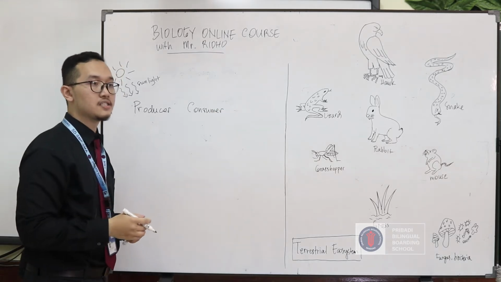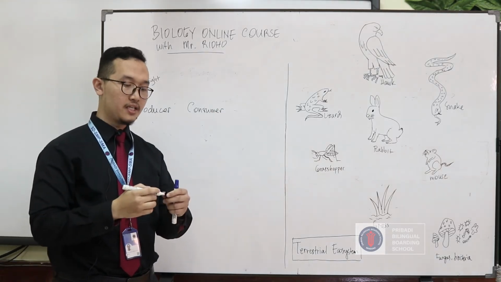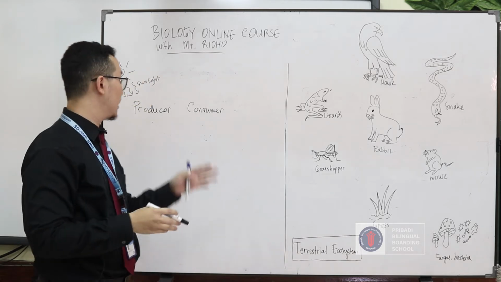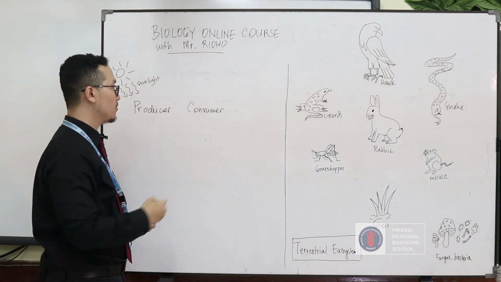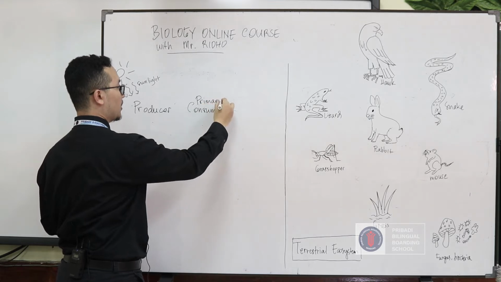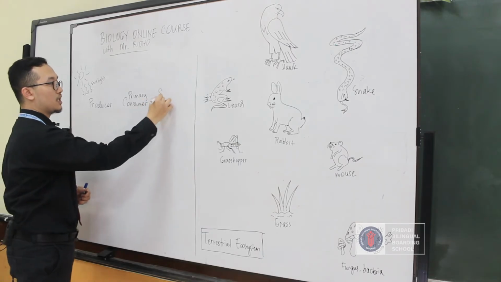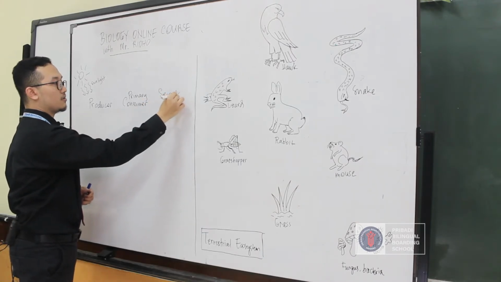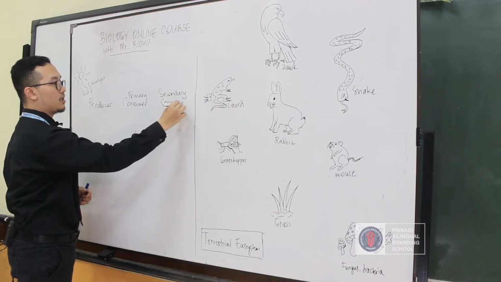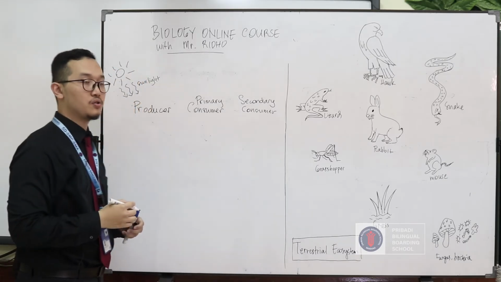So the consumer is organisms that obtain their food by eating other organisms, even the producer. Okay, so there are several types of consumer known as primary consumer, secondary consumer, and also tertiary consumer.